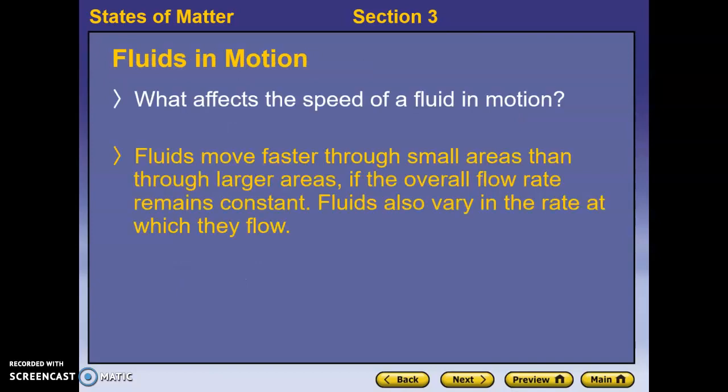When fluids move, other things begin to happen. Fluids actually move faster when they are forced through a small area than when they are going through a large area. You probably have done this yourself with a hose.